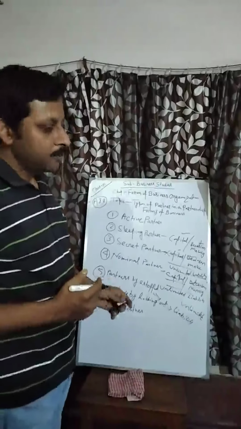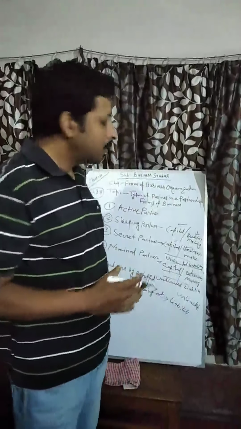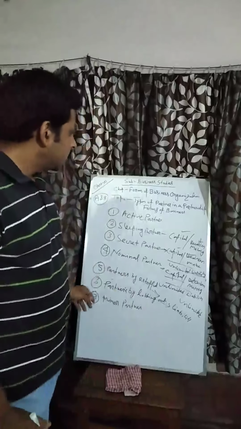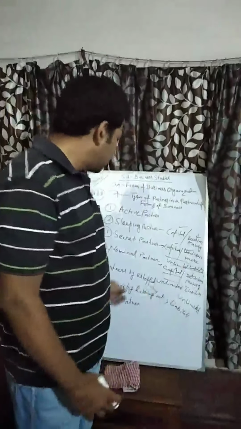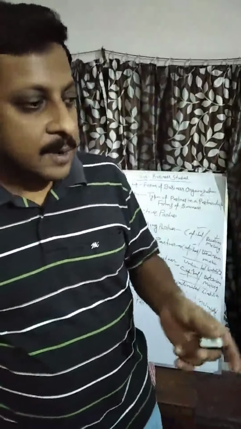In this case, a minor legally has no right to take part in business as a partner, but with the consent of the other partners he can be a partner in this firm. He can contribute capital but not take part in decision making, as he is a minor, not yet 18 years of age.